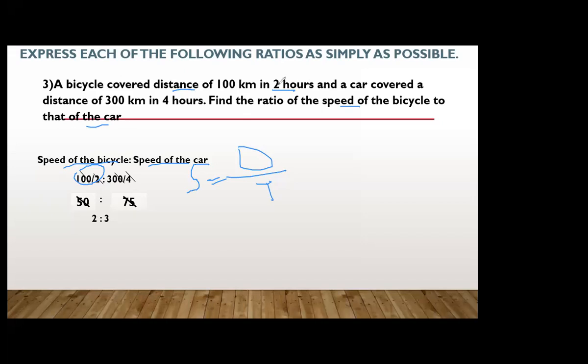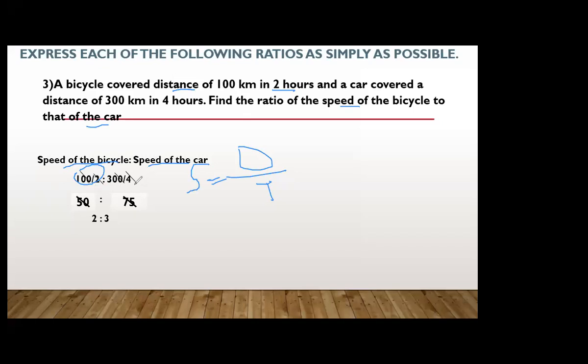How much time is there here? 2 hours. So I have written here 100 over 2 and here 300 over 4. Is it clear now? Yes. So by cancellation, bete, 2 ones are 2, 2 50s are 100.